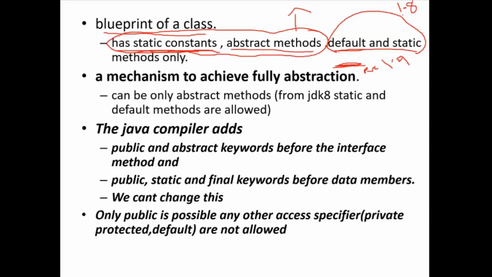But from JDK 1.8, they introduced two more methods, called the default method and the static method. We will see those methods later. And from JDK 1.9, they introduced another two methods, the private method and the private static method. So initially the interface was introduced with only abstract methods, but from JDK 1.8, default and static methods were added, and from JDK 1.9, private method and private static method. We will see all 4 methods later. But for now, you just know what things are available in an interface. Understood?